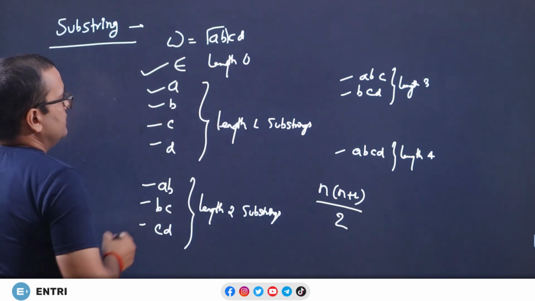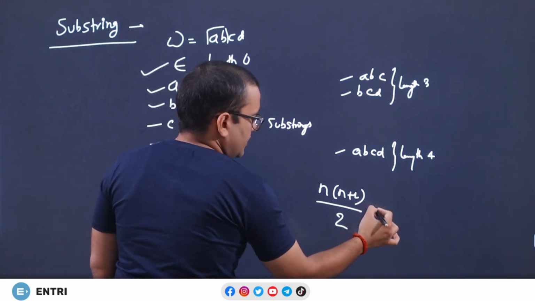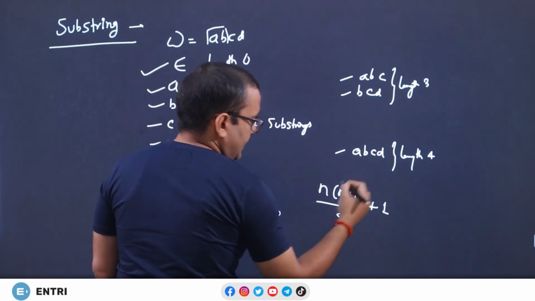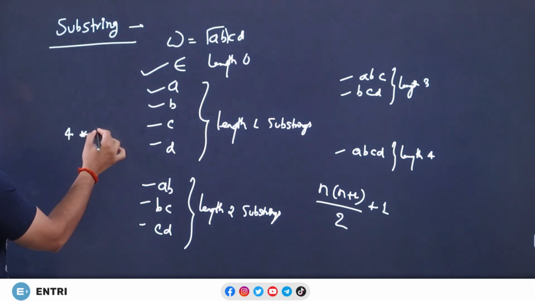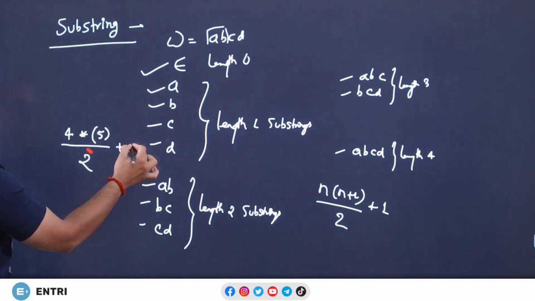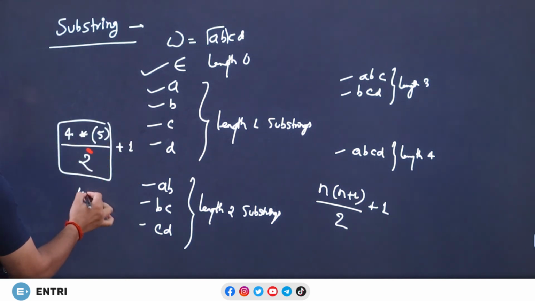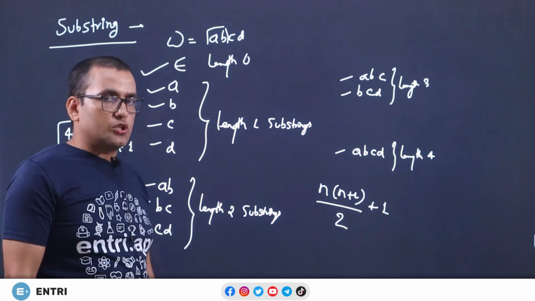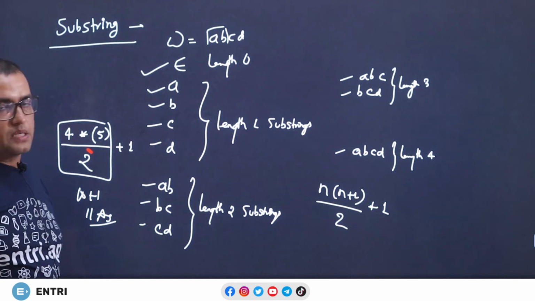N, what is the meaning of n? That is the length. The length is 4. So I think this is the formula, n into n plus 1 by 2, plus 1. So you can just write 4 into 5 divided by 2 plus 1. So this will be 10. 10 plus 1 is 11. So how many substrings are possible from a given string? You can just apply n into n plus 1 by 2 plus 1.